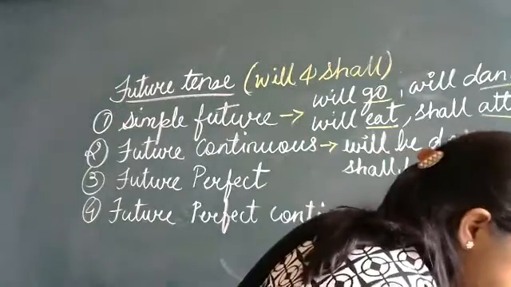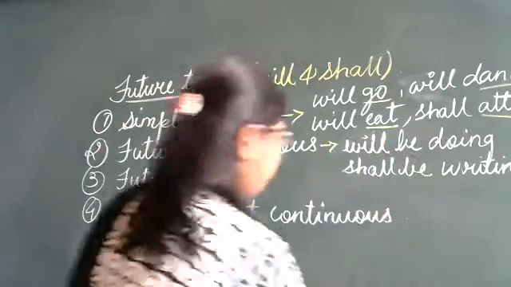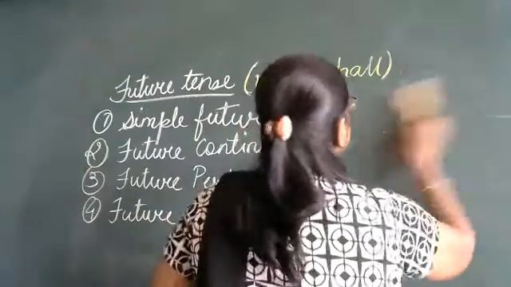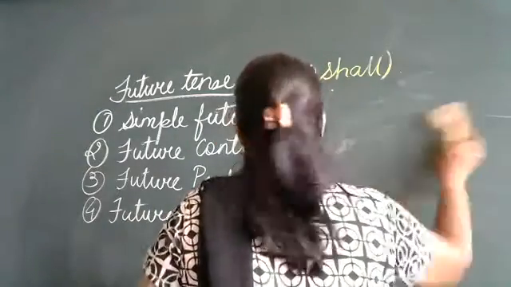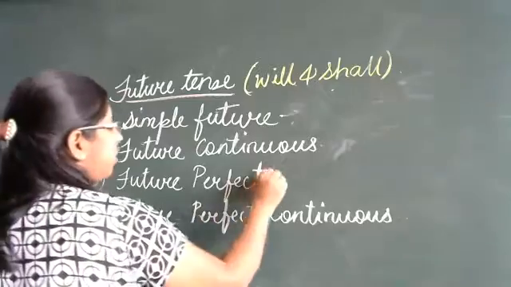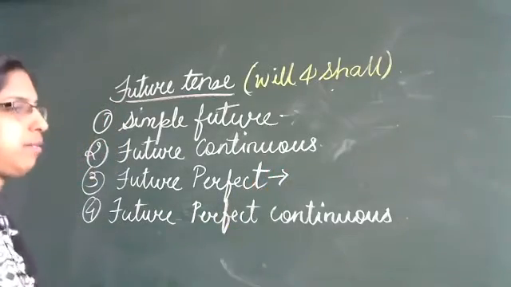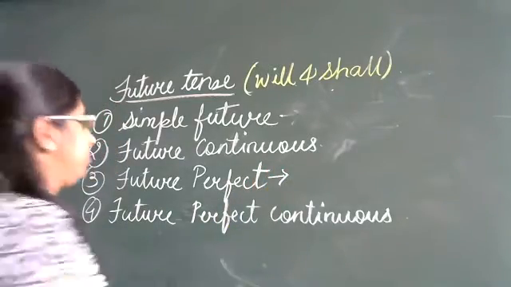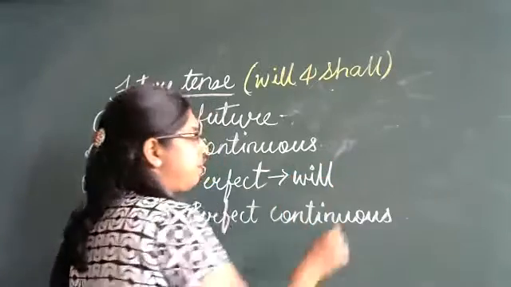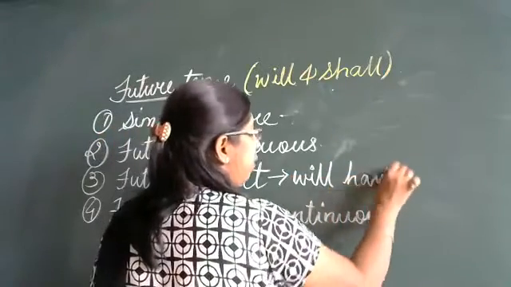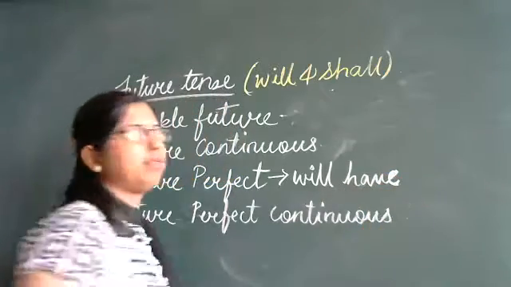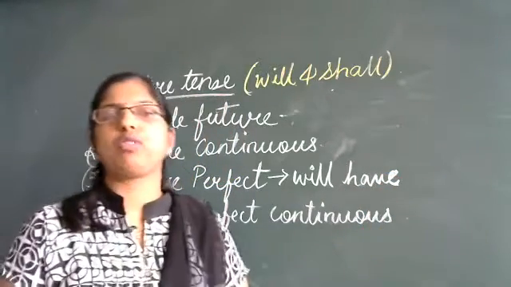The next one, we go for future perfect. Yes. Now, future means again will. Perfect means again have. We don't use had here. We have learned that in present perfect we have used has and have.